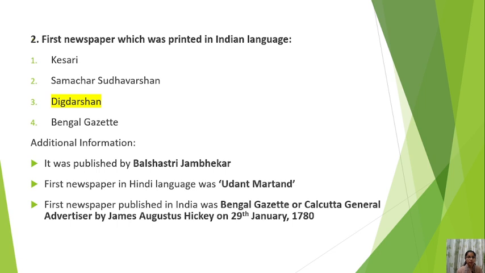So you must be knowing that the first newspaper published in India was Bengal Gazette or Calcutta General Advertiser by James Augustus Hickey on 29th January 1780. And first newspaper in Hindi language was Udant Martand. The question here is the first newspaper which was printed in Indian language. So in Indian language it was Digdarshan, published by Bal Shastri Jambhekar.